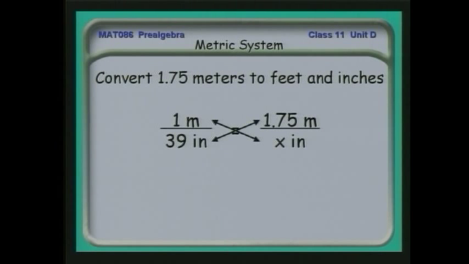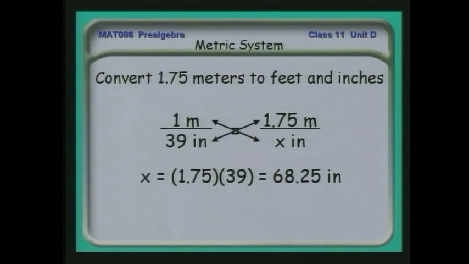I again cross-multiply, and I find that x is going to be 1.75 times 39, or 68.25 inches. But you see, we want to convert this to feet and inches.